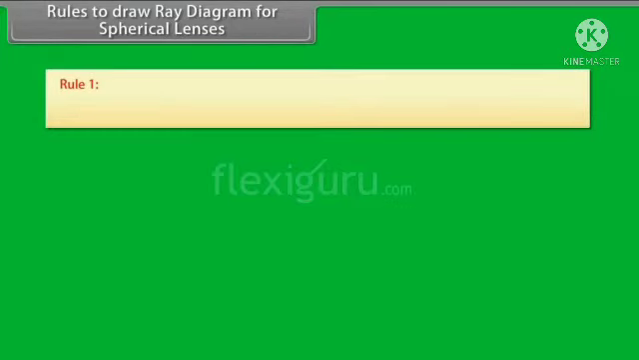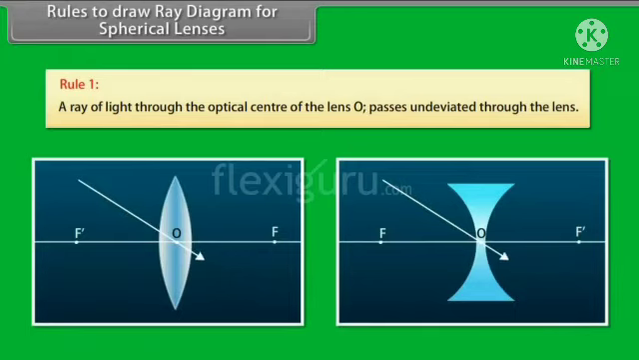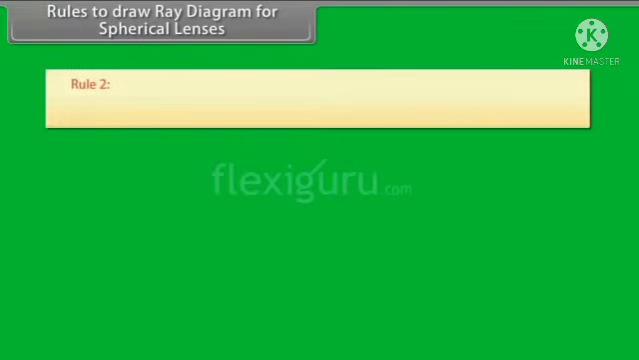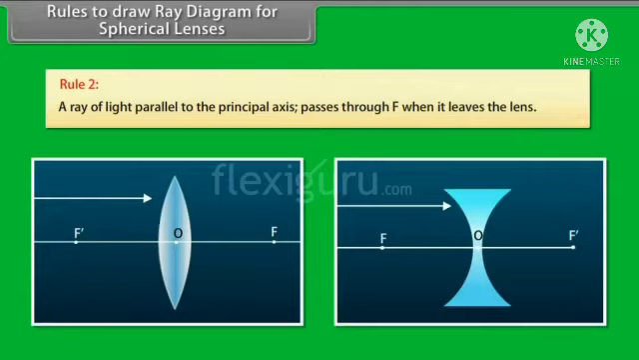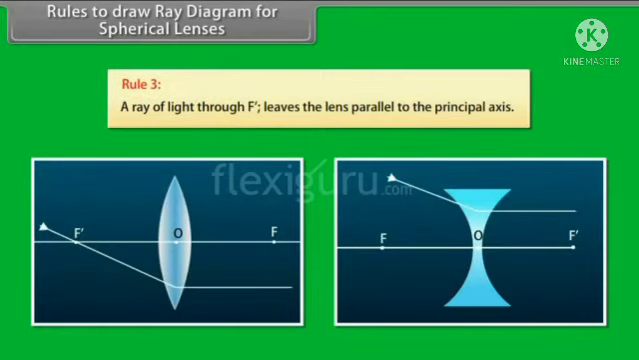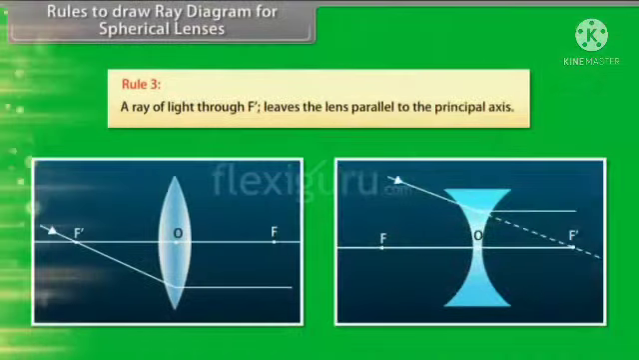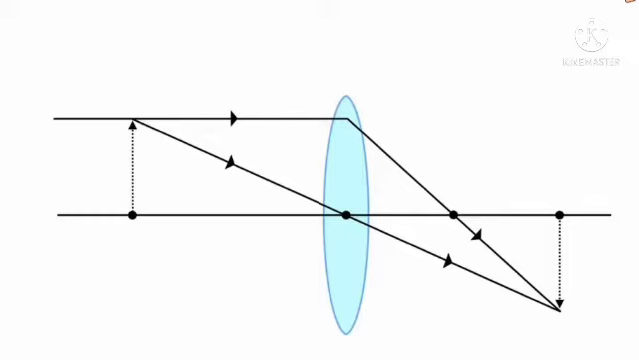Rules to draw ray diagram for spherical lenses. Rule 1. A ray of light through the optic center of the lens O passes undeviated through the lens. Rule 2. A ray of light parallel to the principal axis passes through the focus when it leaves the lens. Rule 3. A ray of light through F leaves the lens parallel to the principal axis.